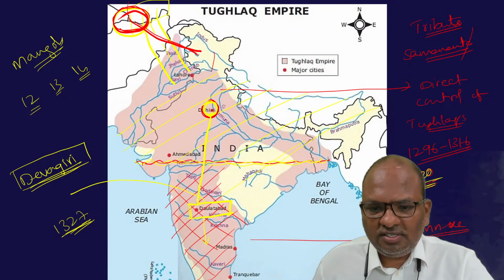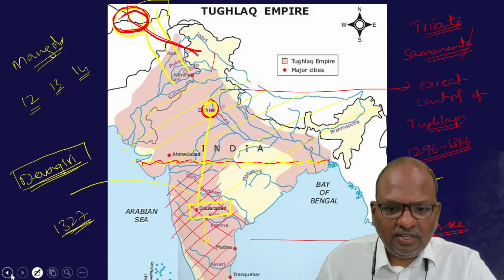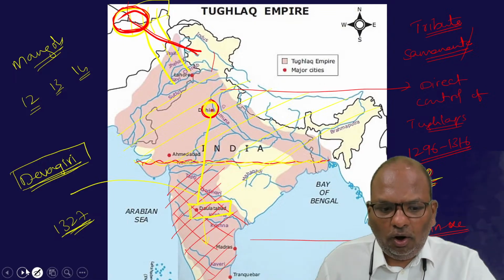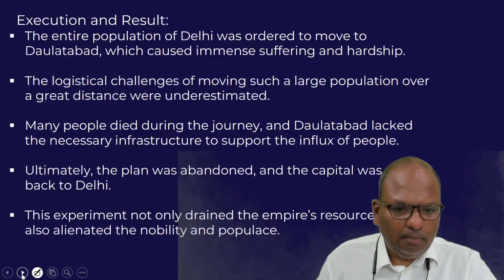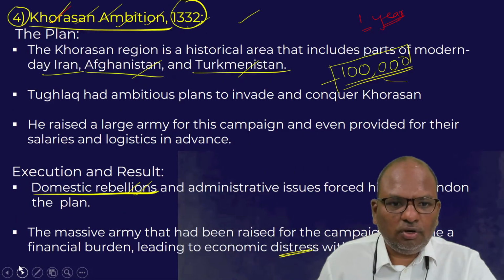This is what we have just seen. But Muhammad bin Tughlaq reversed this policy.